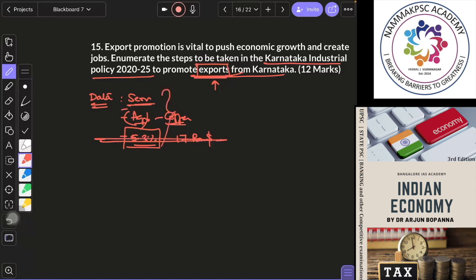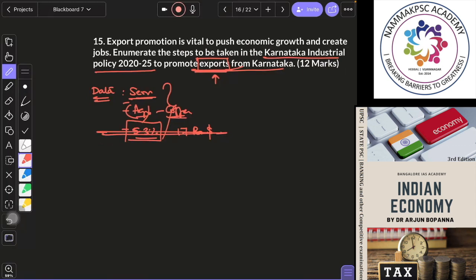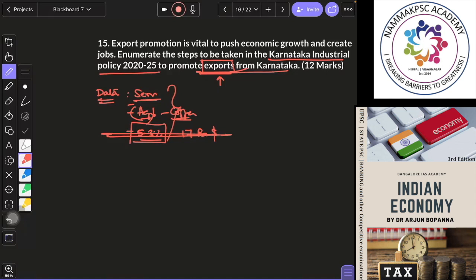So you can write India, Karnataka is one of the major service exporters of India. Agricultural commodities, Karnataka is leading in many, for example, coffee, you will write. Okay. So in order to promote this, Karnataka has come up with various initiatives, one of them being exclusive focus on export in Karnataka industrial policy.